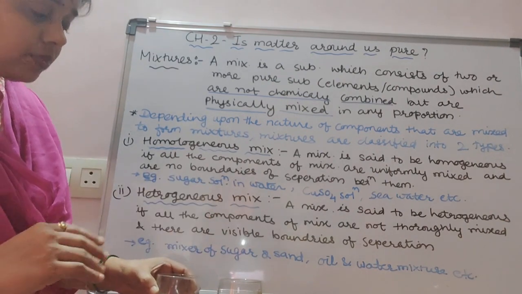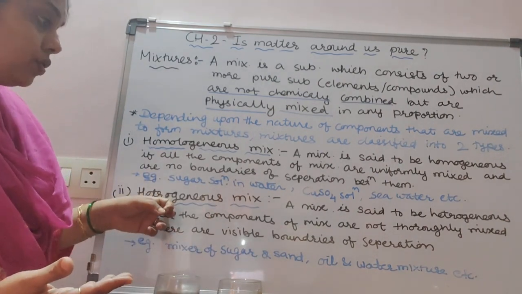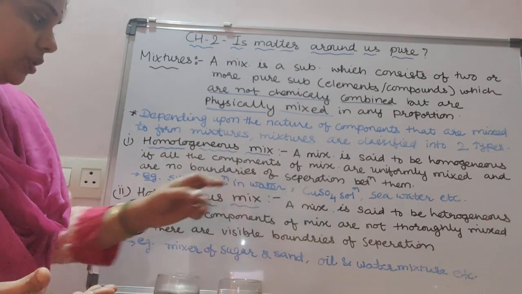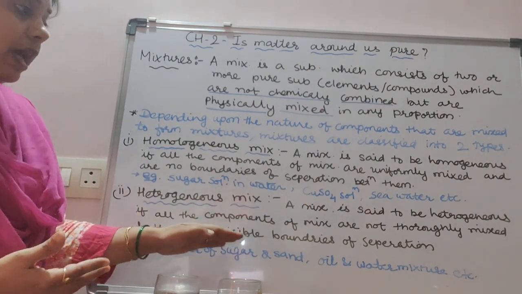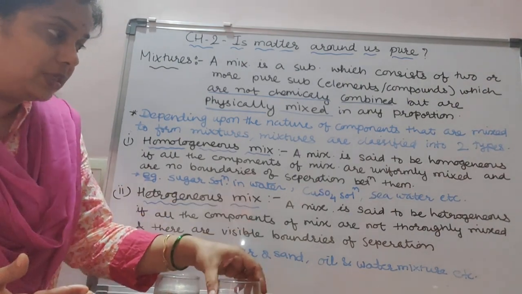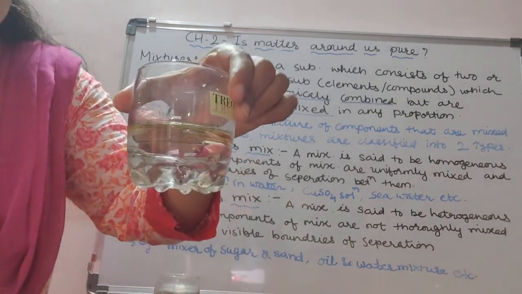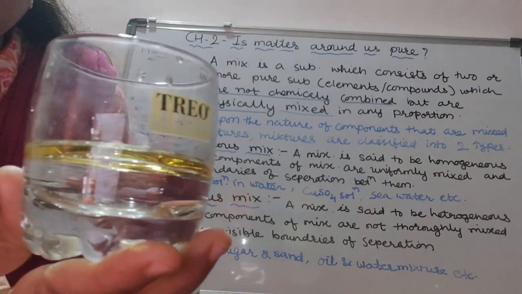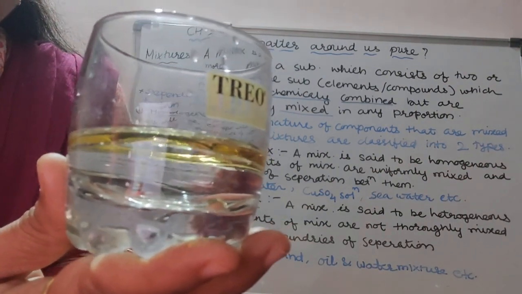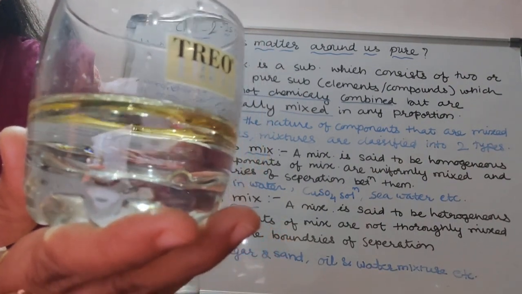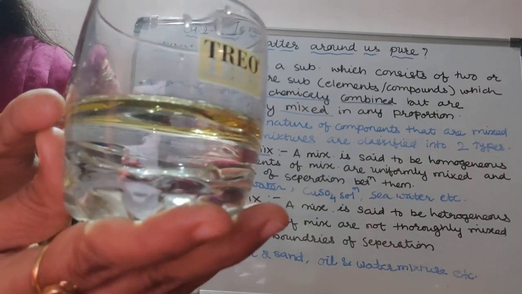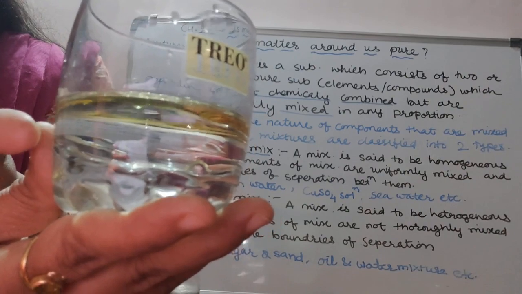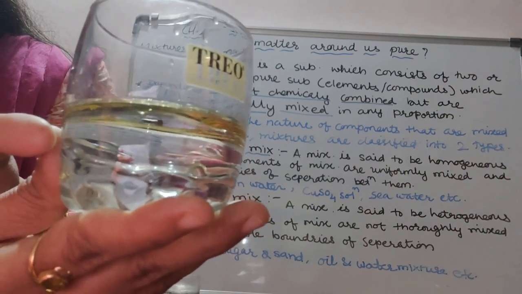Now on the other hand, a heterogeneous mixture is a mixture whose components are not thoroughly mixed and we can see the boundaries of the separation. If you see here, I have made a mixture of oil and water. The upper level, which is slightly yellowish in color, is oil, and at the bottom there is water.